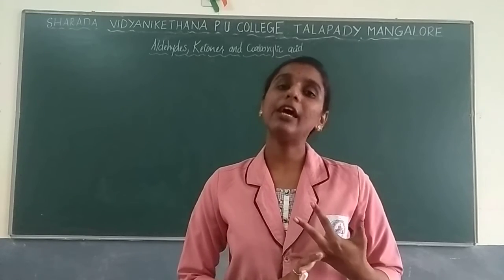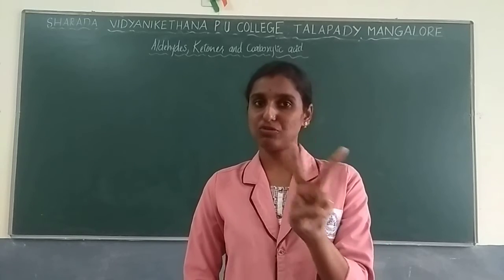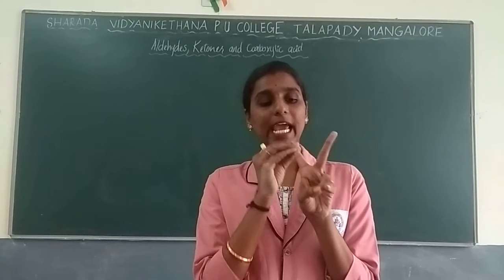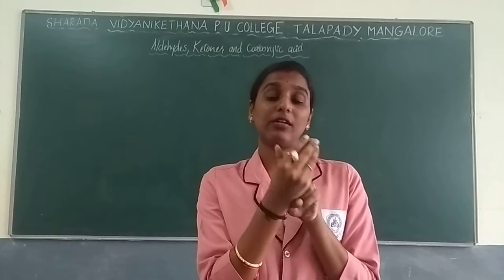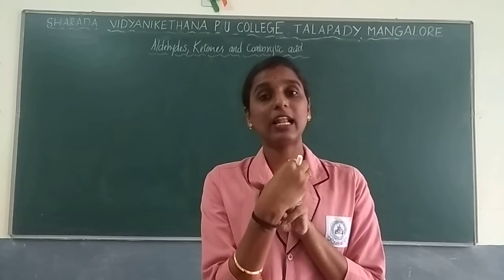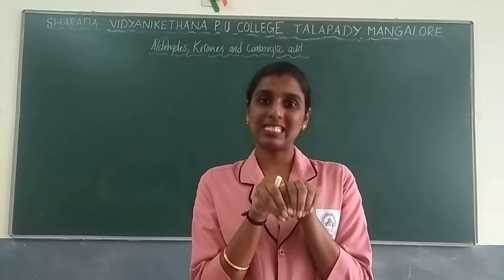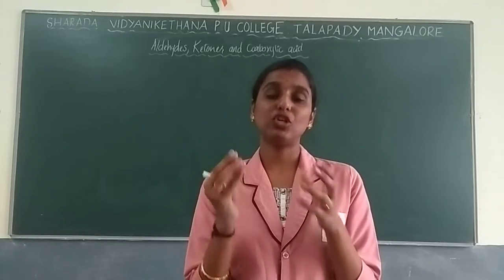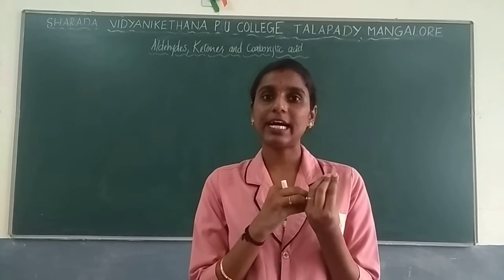In the same way, when it goes to Fehling solution, as I have told, Fehling solution has two solutions: Fehling A and Fehling B. Fehling A is aqueous copper sulfate, and Fehling solution B is alkaline sodium tartrate solution. When you mix these two in the same ratio, you are supposed to add your organic compound. It can be an aldehyde or a ketone.